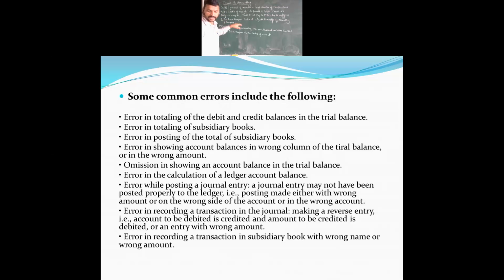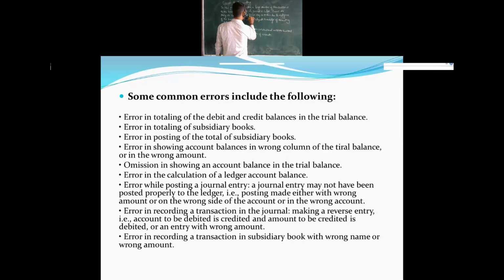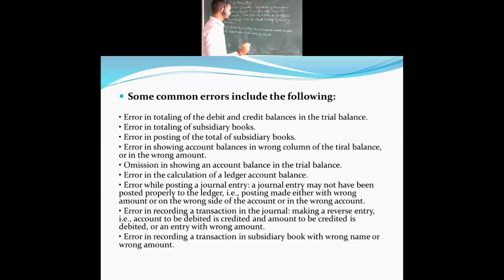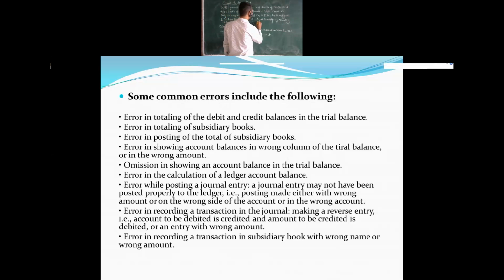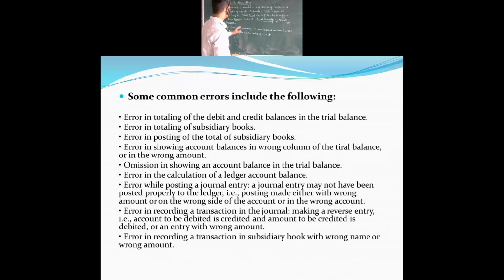So what happens, these errors can be due to the negligence of the bookkeeper. As I will mark, errors may be either due to the negligence of the bookkeeper, that is one of the reasons, or due to inadequate knowledge of accounting principles. Some of the time the bookkeeper or the accountant will not have full knowledge about it. So due to the lack of knowledge, or inadequate knowledge, the errors will get into accounts. That is the most important thing.